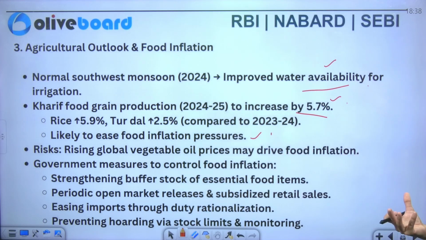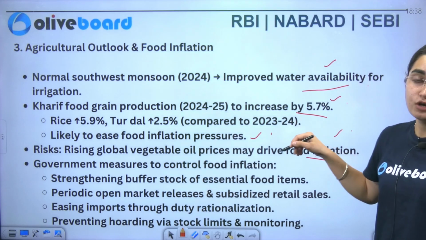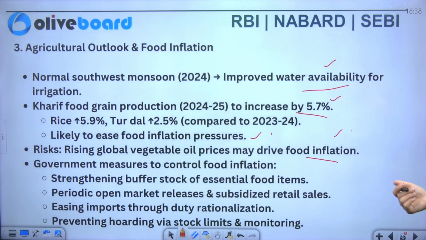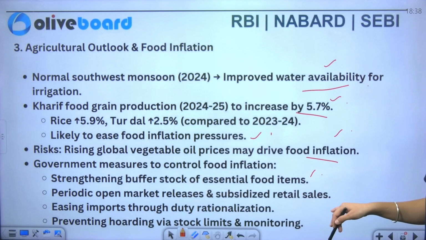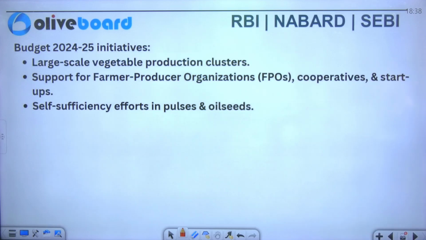What are the risks here basically? A rise in global vegetable oil prices may drive food inflation here. Now similarly, if I talk about the government measures, you can see strengthening of the buffer stock of essential food items, periodic open market releases and subsidized retail sales, easing of imports through duty rationalization, and prevention of hoarding via stock limits and monitoring.